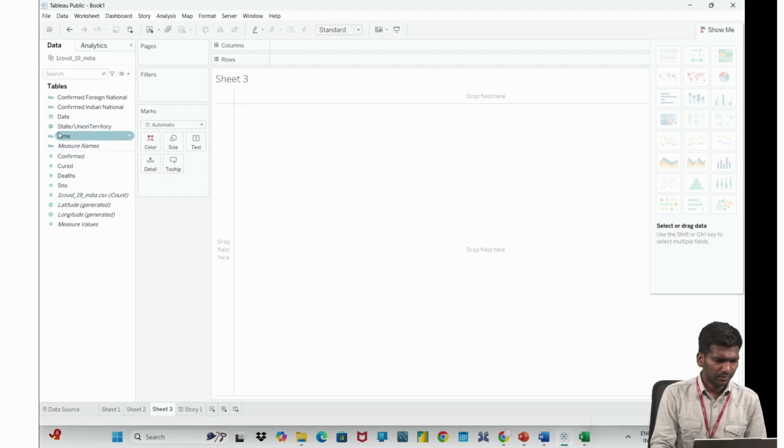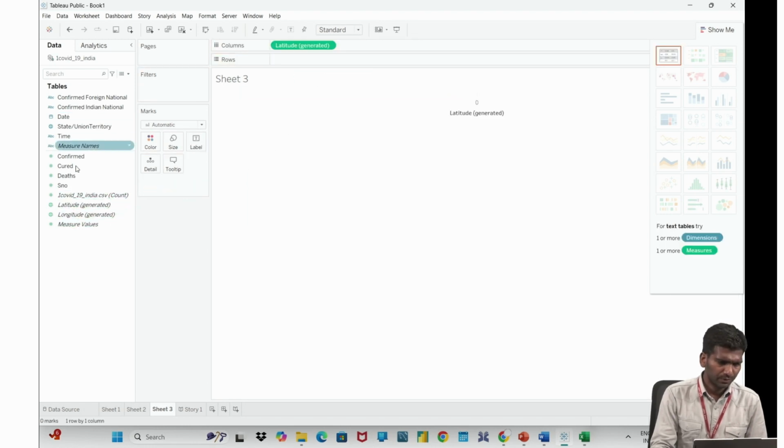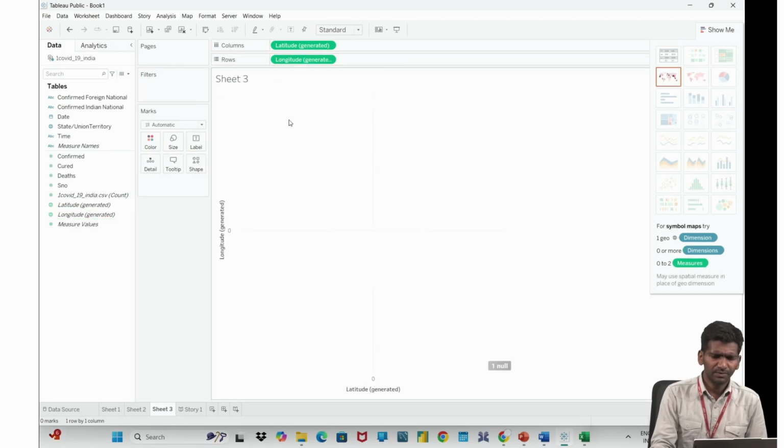Okay, so I want to plot state-wise confirmed cases in India. So what I will do, I will take this latitude. It is just a drag and drop. It is very easy in Tableau. We are just doing drag and drop.